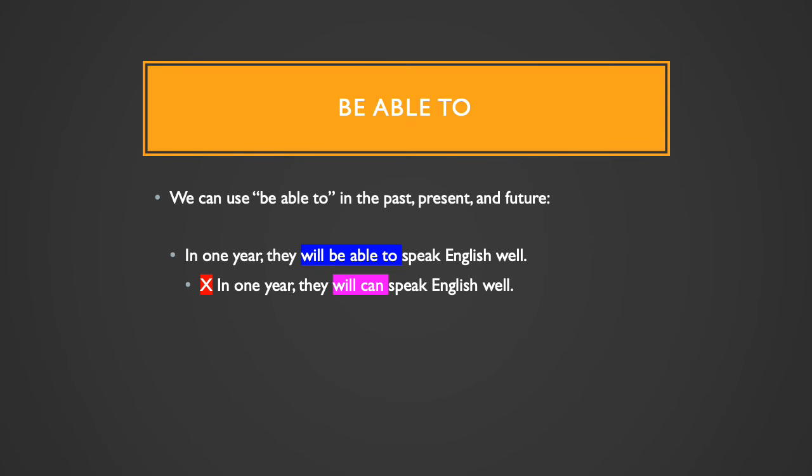You have to say will be able to talk about the future. Because we can only use can if it's the near future. Remember, for example, tonight. Tonight we can watch a movie. That's the near future. But if we talk about distant future, like next month, we don't say will can. You can never say will can. You have to say will be able to.